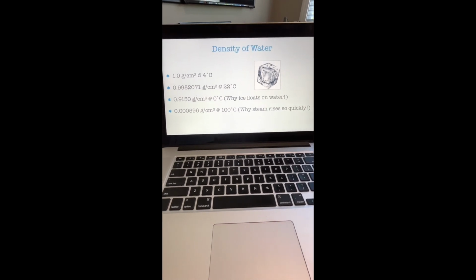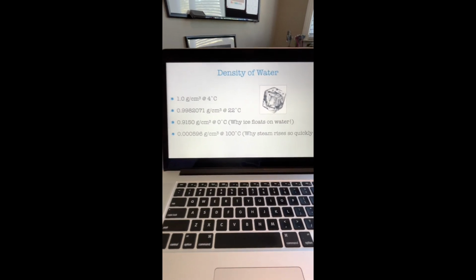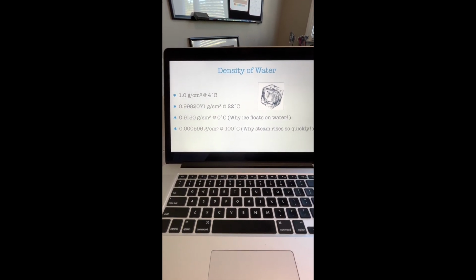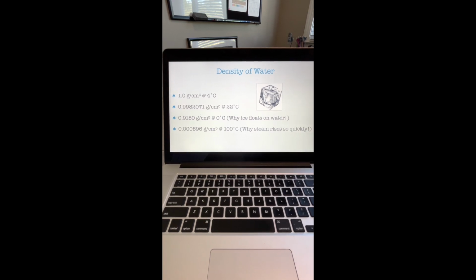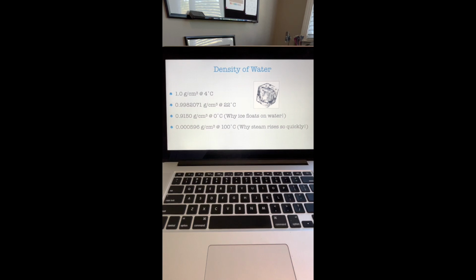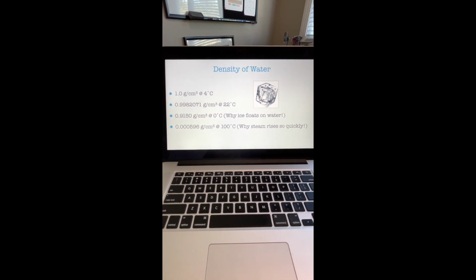All right, so let's talk about that a little bit more. Gases change volume and density with temperature. This may seem confusing since we just told you that the density of a substance never changes. Well, both of these statements are true.